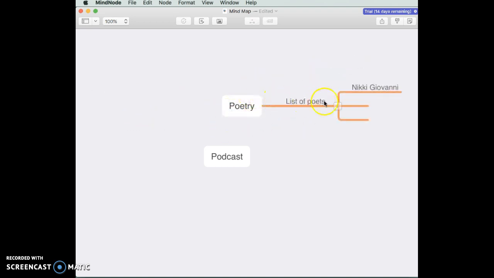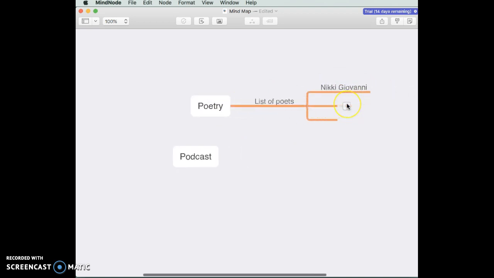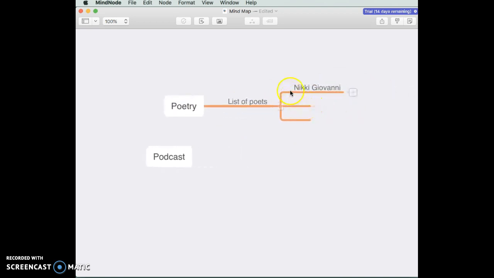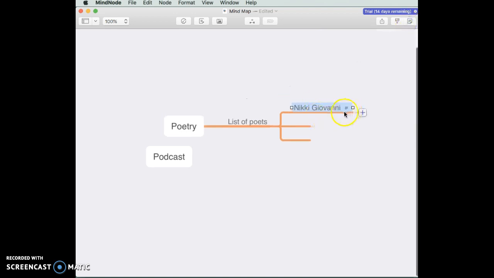So I have a list of poets, I have Nikki Giovanni, and let's say my group's working on this. I want to go ahead and add a note as to who is going to specifically work on Nikki Giovanni. So I go up here to the right hand side and I click notes and I click in there, and I'm going to just go ahead and say Jackie. She's in our group and she's going to work on Nikki Giovanni, and I click out, and you can tell that I've made a note by these little lines next to Nikki Giovanni.